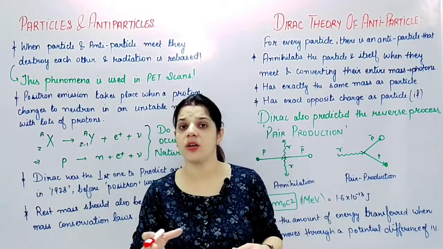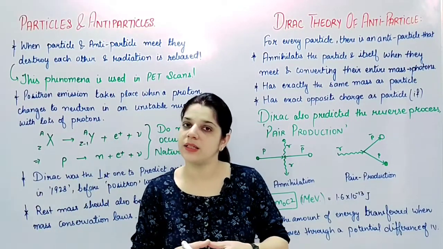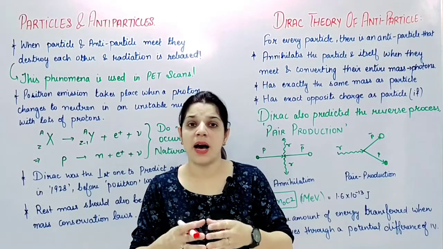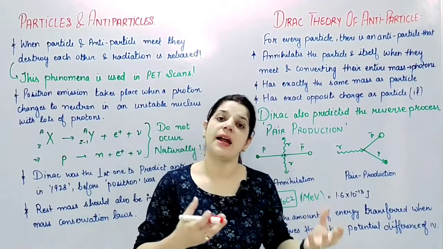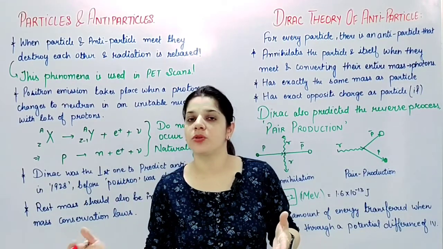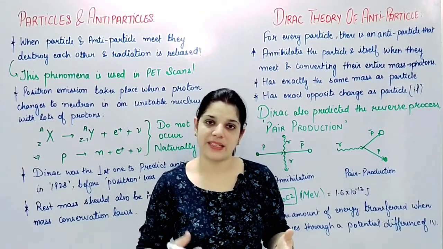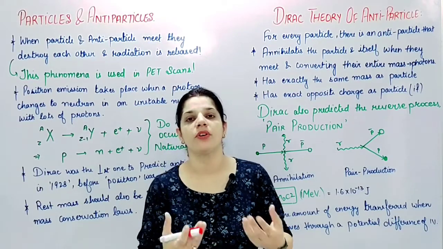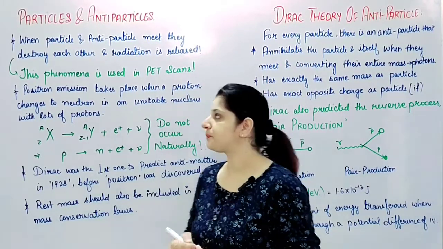Why radiation? Because when this collision occurs, the entire mass of these particles and antiparticles, which is a conserved quantity, is converted to energy, and this energy is released in the form of radiation, right?